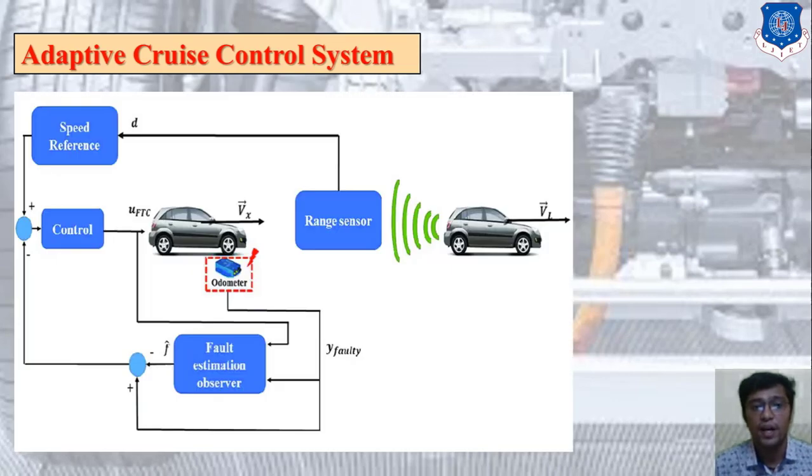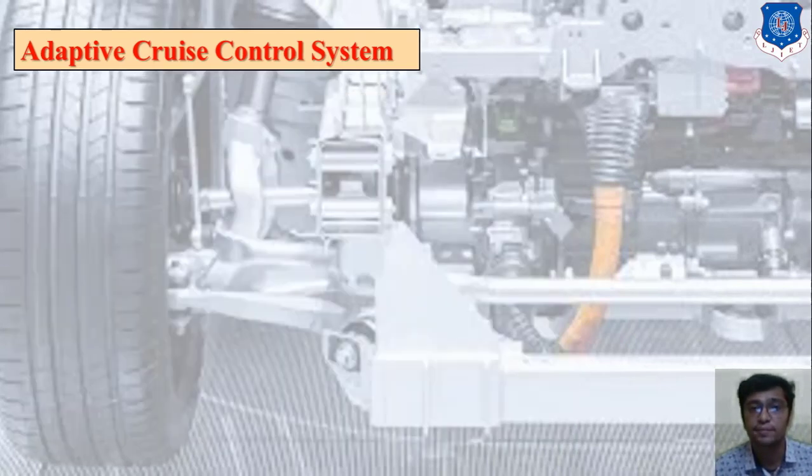Here I have attached one image related to the adaptive cruise control system. There are mainly three or four parameters which we need to focus on. First is the speed reference. Second is the control over that. Third is the fault estimation observer, and last is the range sensor. In the whole parameter set there is one odometer, which you can see in the image. These are the different spare parts which we are using in adaptive cruise control. So move forward to the next slide.